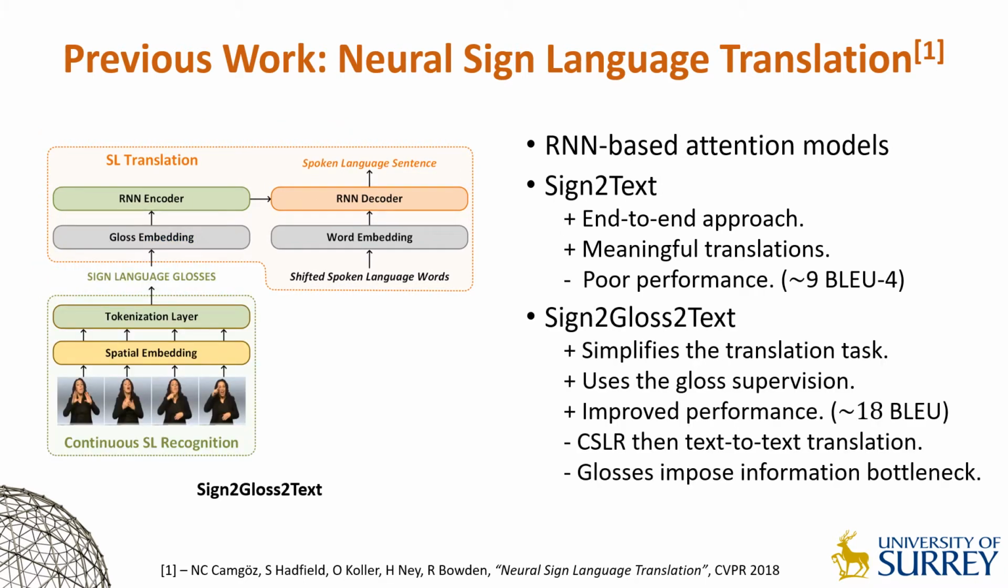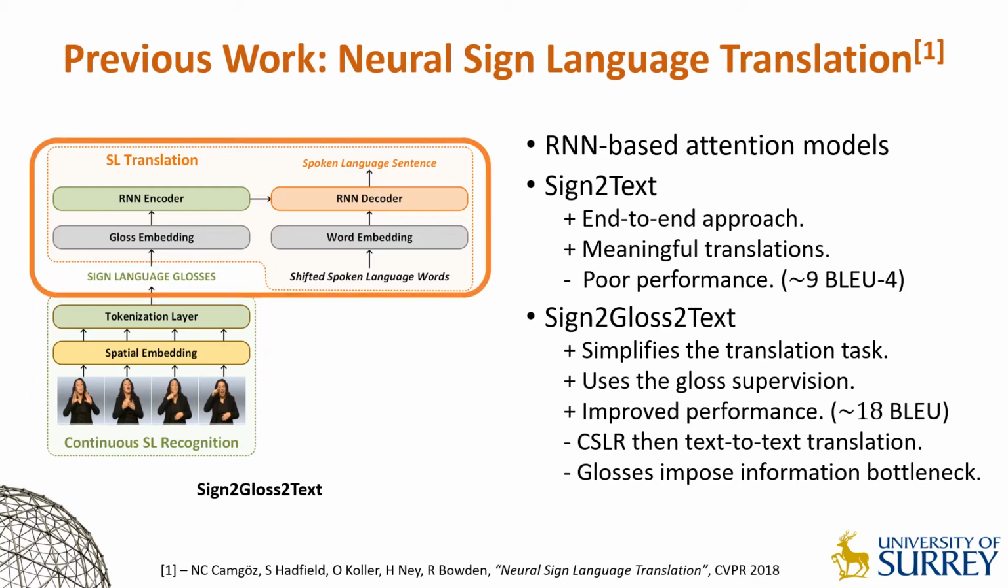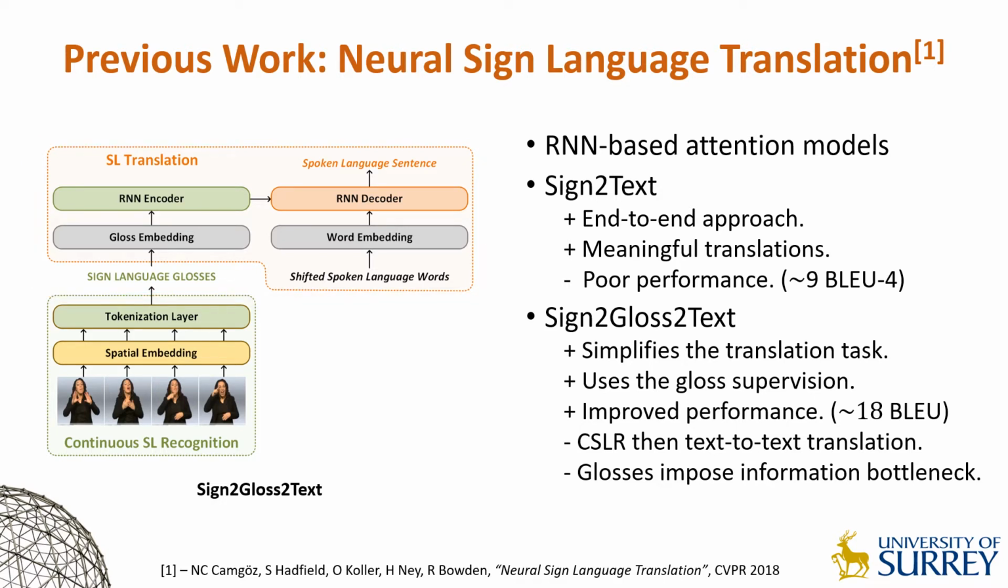To address this, we introduced the sign-to-gloss-to-text approach, where we divided the translation task into two steps. We used the state-of-the-art CSLR model as the sign-to-gloss step, which required gloss-level supervision. Then we realized SLT using a text-to-text translation model by mapping sign-gloss sequences to spoken language sentences. This approach significantly improved the translation performance.